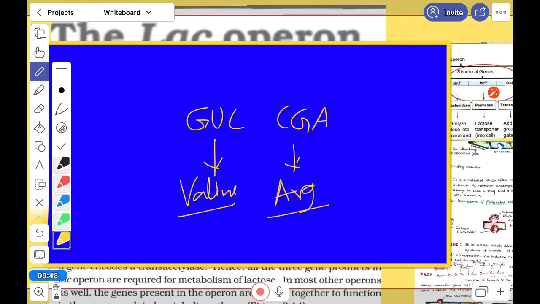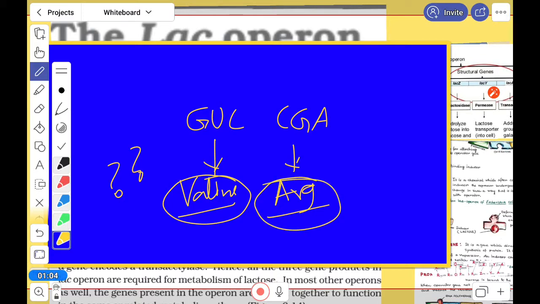Now the question is how much valine will be produced, for how long it will be produced, when it will be switched on, and when it will be switched off. How much arginine is required for the body? This is a big question, because it should not be there all the time. It is not required in the body all the time. So according to the requirement of the body, it should be switched on and switched off.